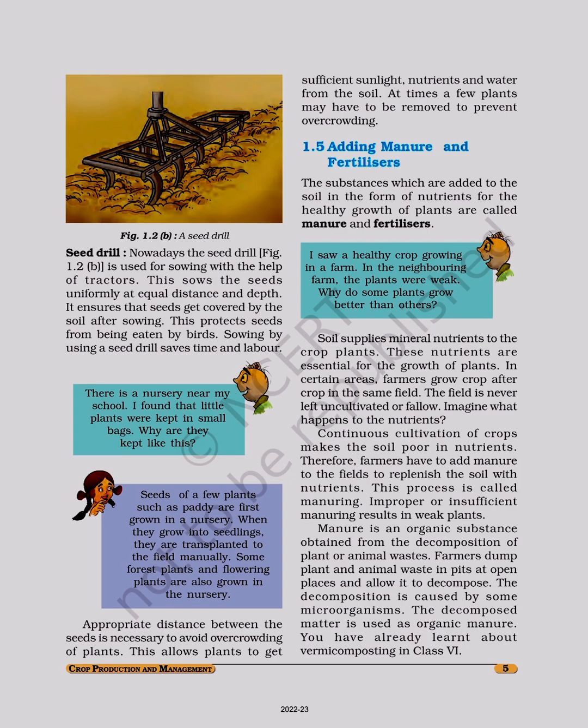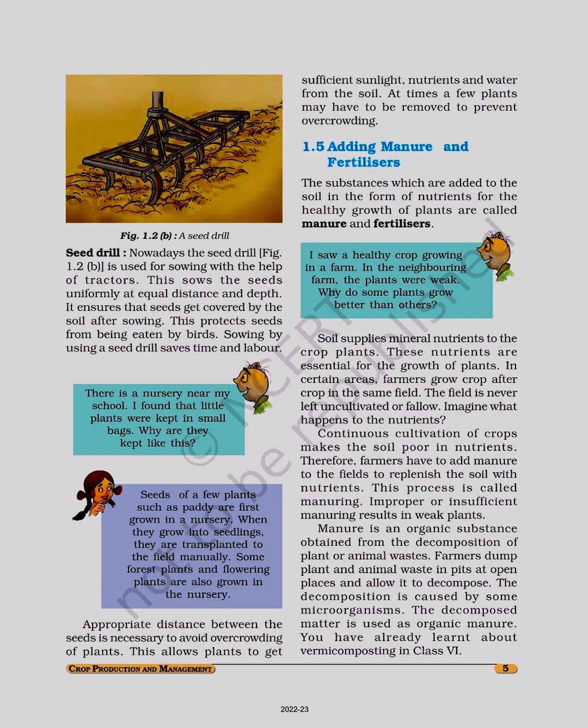There is a nursery near my school. I found that little plants were kept in small bags. Why are they kept like this? Seeds of a few plants, such as paddy, are first grown in a nursery. When they grow into seedlings, they are transplanted to the field manually. Some forest plants and flowering plants are also grown in the nursery. Appropriate distance between the seeds is necessary to avoid overcrowding of plants.